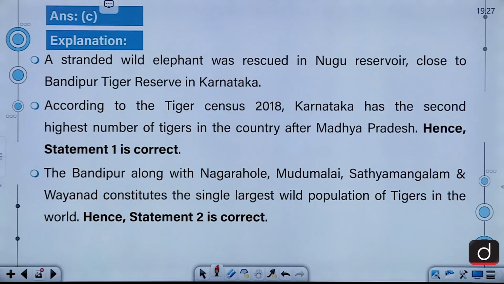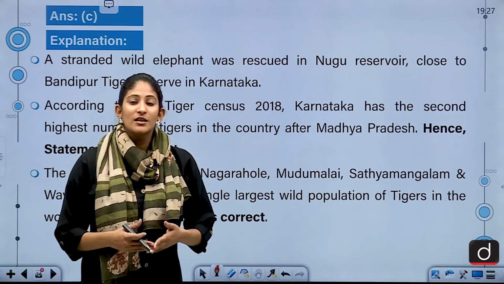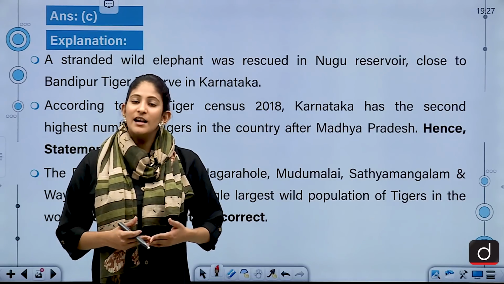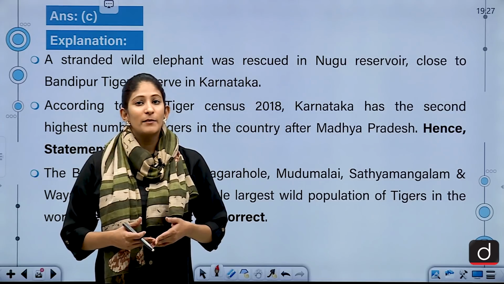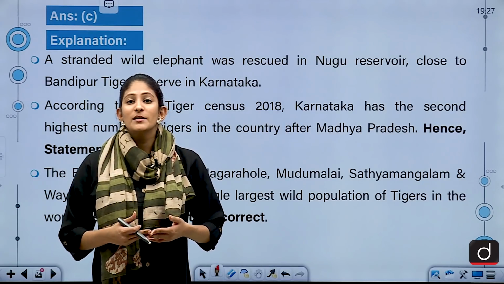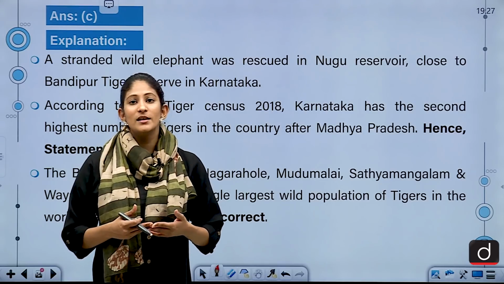A stranded wild elephant was rescued in Nugu Reservoir close to Bandipur Tiger Reserve in Karnataka. According to the Tiger Census of 2018, Karnataka has the second highest number of tigers in the country after Madhya Pradesh. Bandipur, along with Nagarhole, Mudumalai, Sathyamangalam and Wayanad, constitutes the single largest wild population of tigers in the world. If we talk about the tiger population, the latest census has shown that India has recorded an increase in the number of tigers, and India accounts for approximately 70 to 75% of the world's tigers.